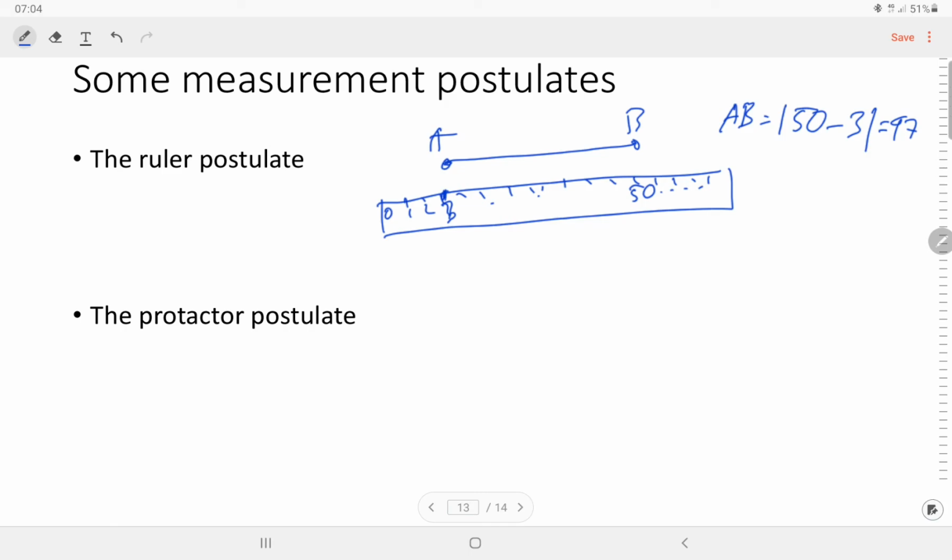Okay, this is how we find the distance between the two points, point A and B. So we have the real number corresponding to the pair of points.